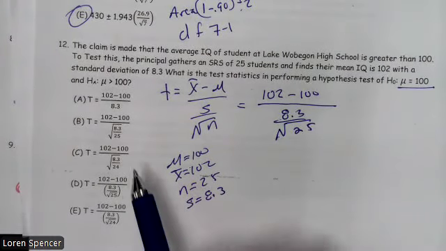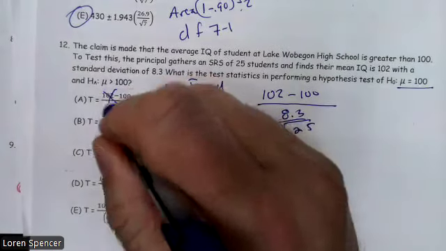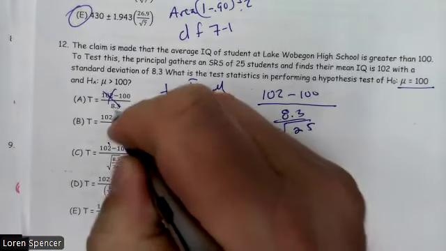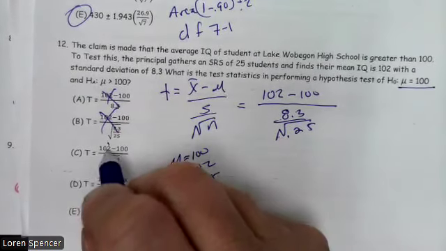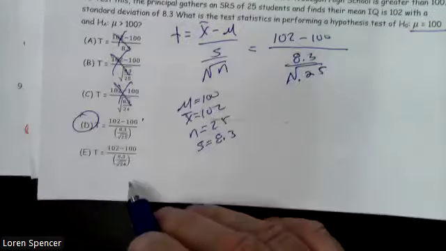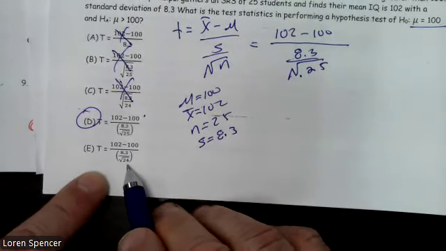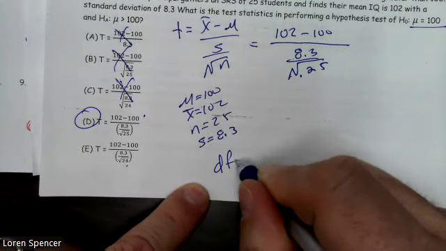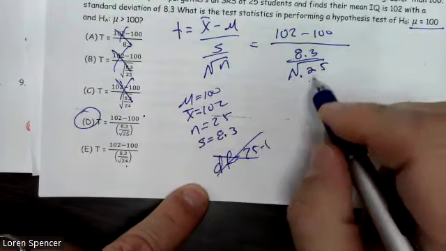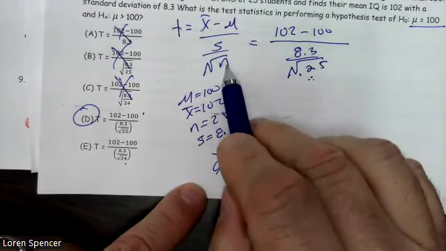All right, so that one's wrong. This is close, but it's only the sample size that goes underneath, so that's wrong. This is plain wrong. This looks good. I like this one. And be careful, they use the degrees of freedom. Yes, the degrees of freedom is 25 minus 1, but that's not what goes there. Just the sample size goes there because that's what the formula shows.